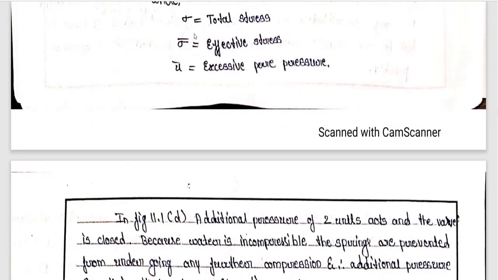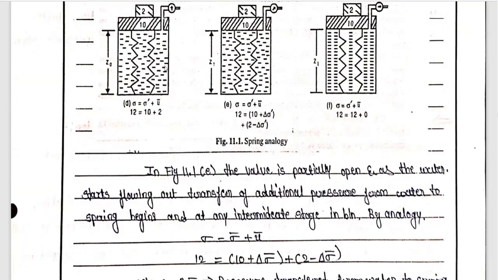So what we can say is sigma is total stress, sigma dash is effective stress, and u is pore water pressure. Water is compared to the water in the pores, so whatever the stress in the water is, that is pore water pressure. When we slightly open this valve, the water will try to escape, and as the water is trying to escape, slowly it is going to transfer its load to the springs. So delta sigma dash is the load which is getting transferred to the springs, which is added to the load taken by the spring, and subtracted from the load taken by the water.